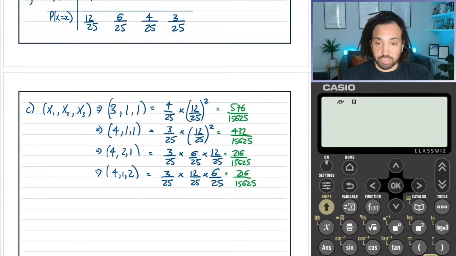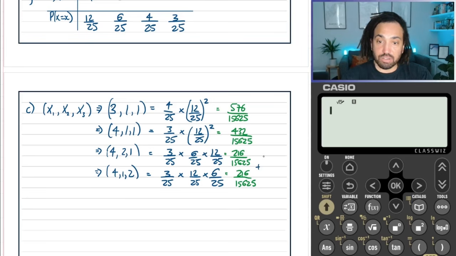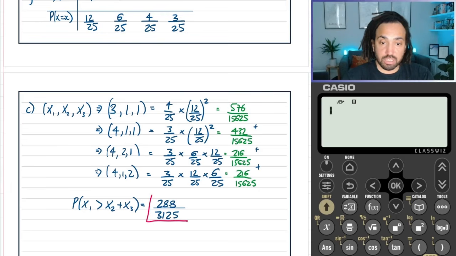Okay, great. So I've just worked them out individually, and then each of these outcomes give us the success that we want. So we're going to add them together, and we're going to say that the probability that x1 is greater than x2 plus x3 is going to equal the sum of all of these. So adding up all of the green ones gives us 288 over 3125. And that's our final answer.